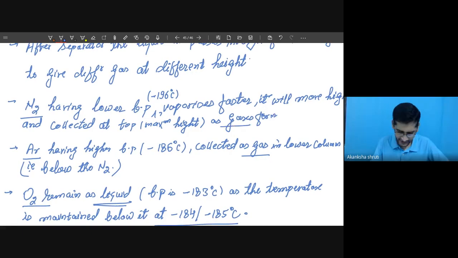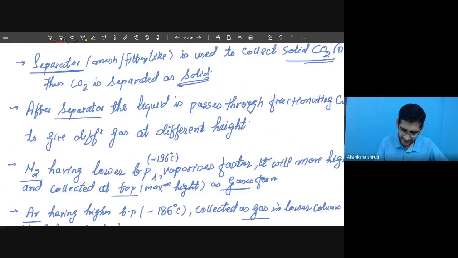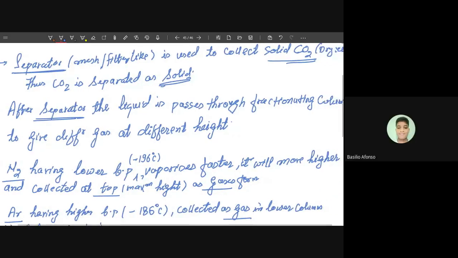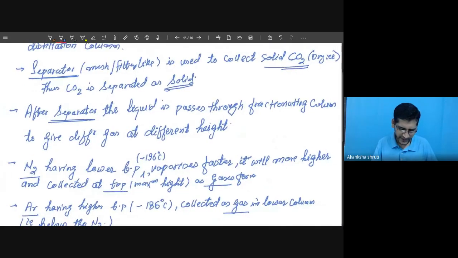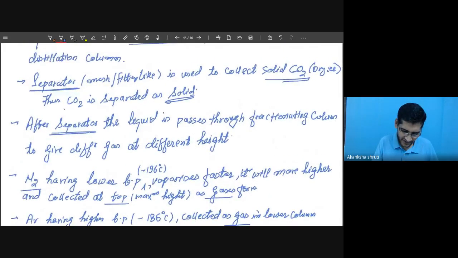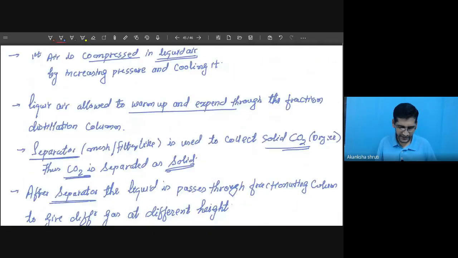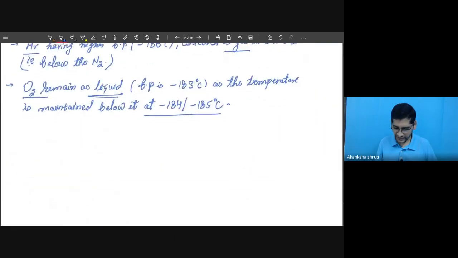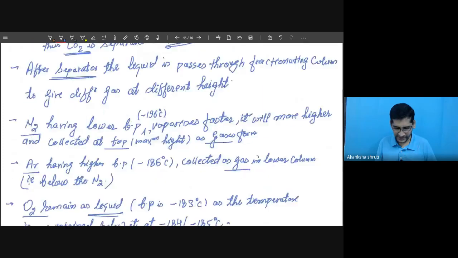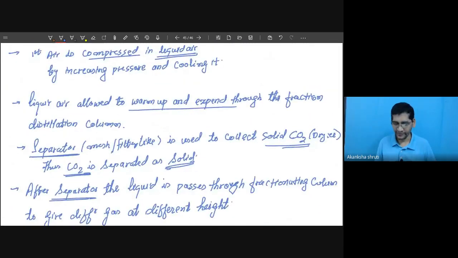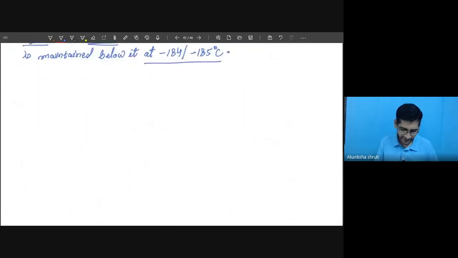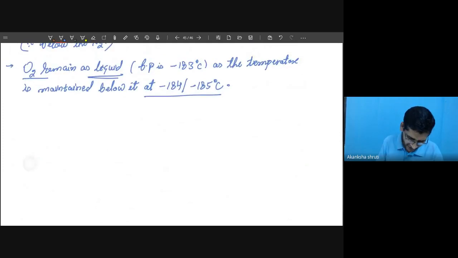But nitrogen is obtained at the top. Below that, argon is obtained, and at the very first at the separator, carbon dioxide is obtained as a solid. So this solid CO2 is obtained. So this is how the process occurs. So this was all about our fractional distillation of air. So, students, keep in mind which processes are involved.